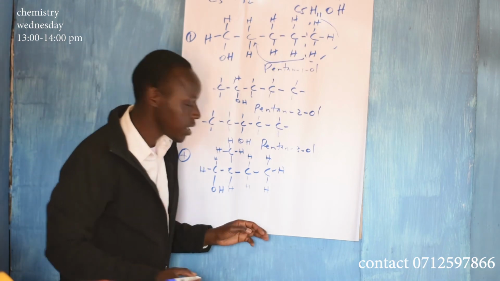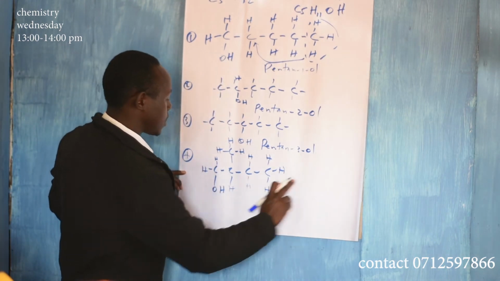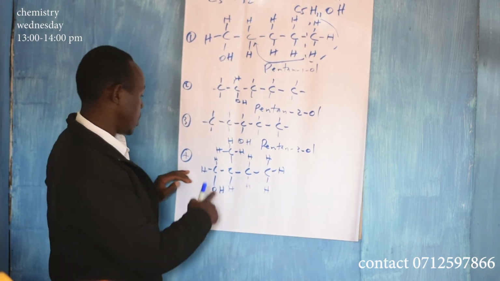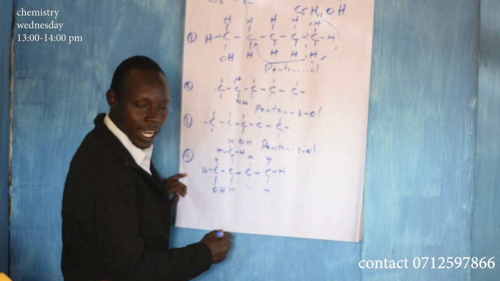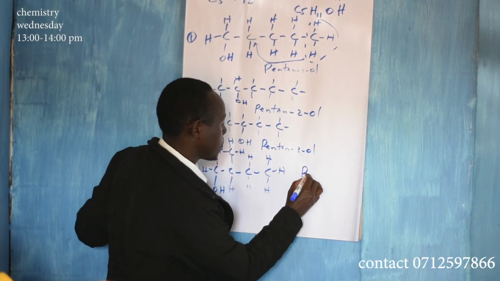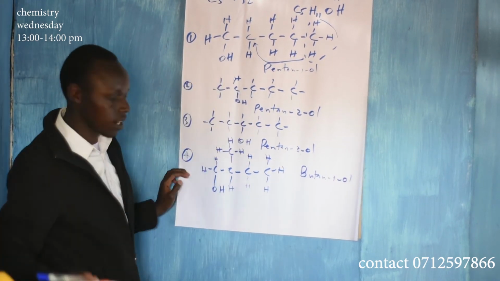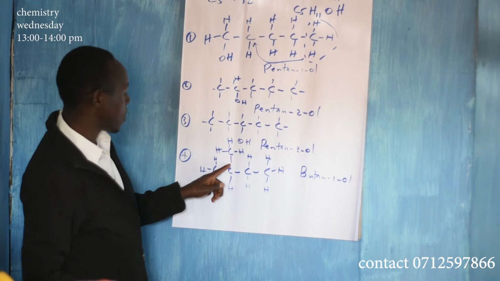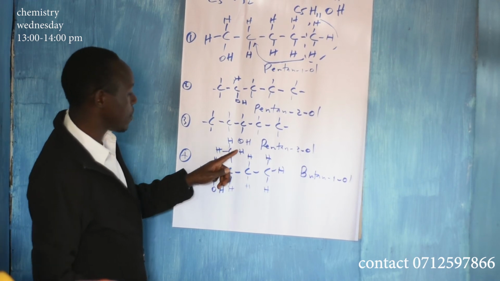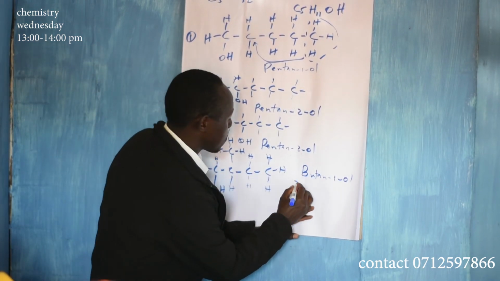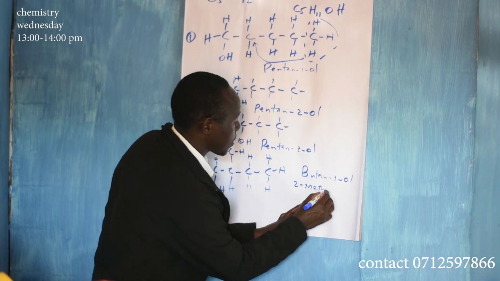Now, naming, the parent name, the longest carbon chain is 1, 2, 3, 4. So the parent name is butan-1-ol. But now at carbon number 2 you have a methyl branch.